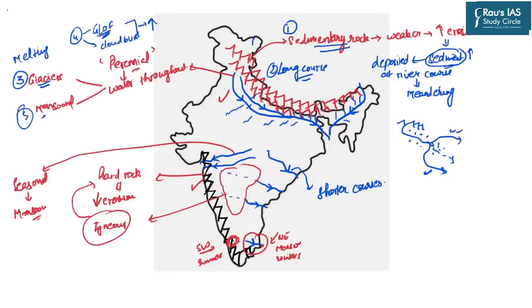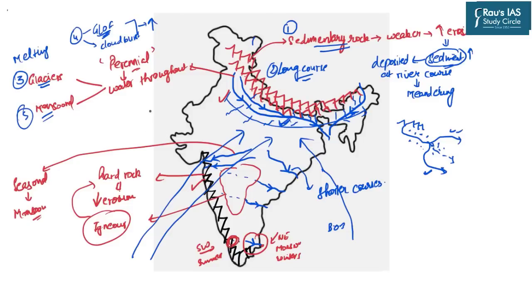The fifth important factor is the monsoon. Now, because these northern plains, that is the Ganga and Brahmaputra plains, this entire northern plain stretch experiences the rainfall from both the branches, that is the Arabian Sea branch as well as the Bay of Bengal branch. And because they are experiencing the rainfall from both the areas, hence again the water volume in those river basins increases. Then if you closely analyze the socio-economic status of these particular regions, they are very densely populated areas, and this becomes another important reason.